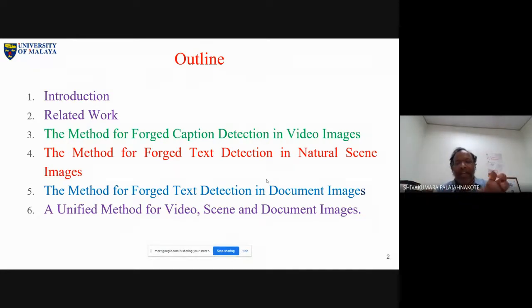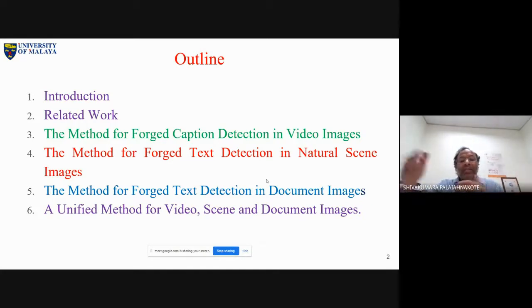Here is a very interesting point for you. I defined caption text as tampered text. So I interpret the problem in this way: tampered text detection or forged caption text detection, because for me caption text is nothing but tampered text. Another text is scene text, which is original.